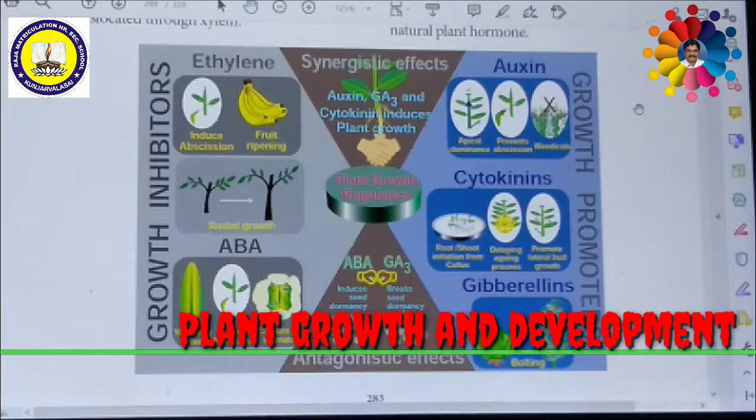Another important agricultural role of auxin is that it is used to eradicate weeds. The unwanted plants which are present among the crop are called weeds. These unwanted plants can be removed by spraying artificial synthetic auxins called 2,4-dichlorophenoxyacetic acid or 2,4,5-trichlorophenoxyacetic acid, that is 2,4-D and 2,4,5-T. Synthetic auxins are used in the formation of seedless fruits like parthenocarpic fruit. It is also used to break dormancy in seeds.